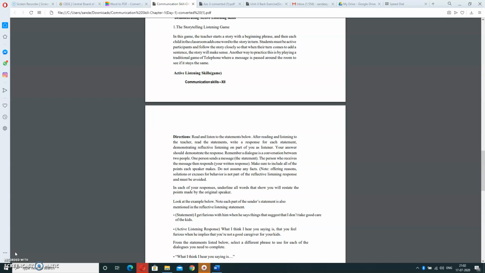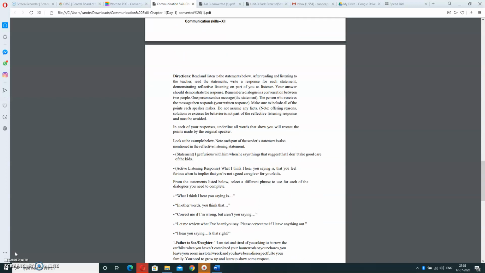From the statements listed below, select a different phrase to use for each dialogue you need to complete. What I think I hear you saying. It means you have to solve the problem as per the requirement. In other words, you think that. Correct me if I am wrong, but are you not saying? Let me review that. I have heard you say. Please correct me if I leave anything out. I hear you saying, is that right?